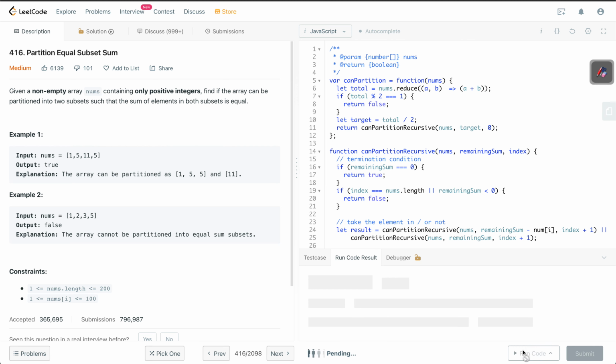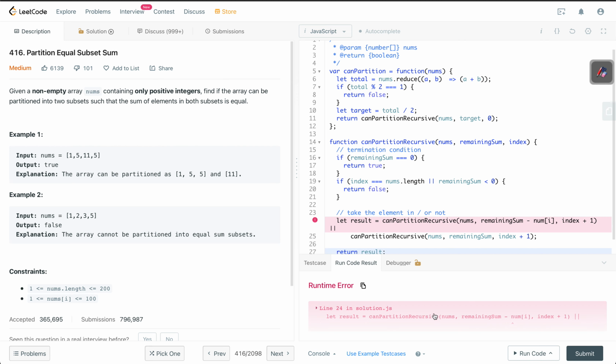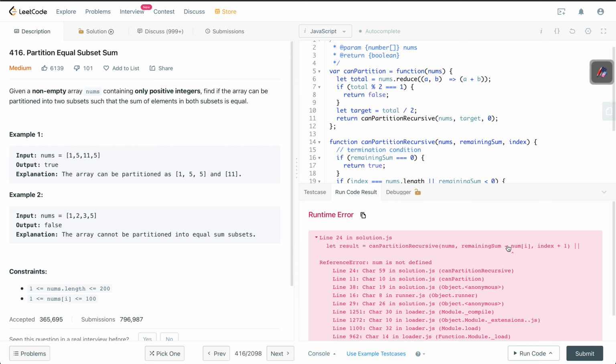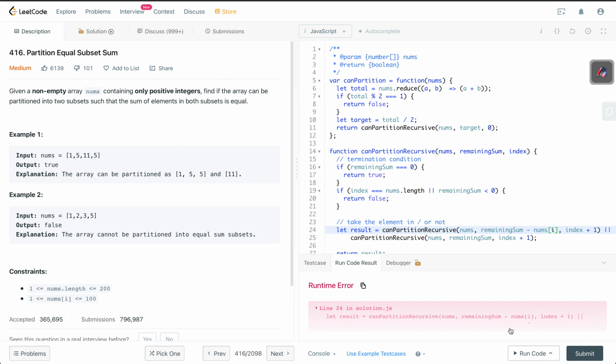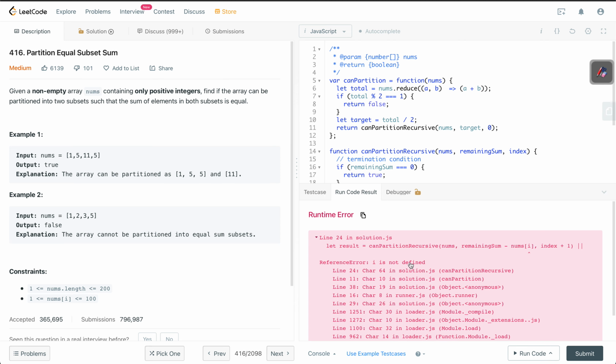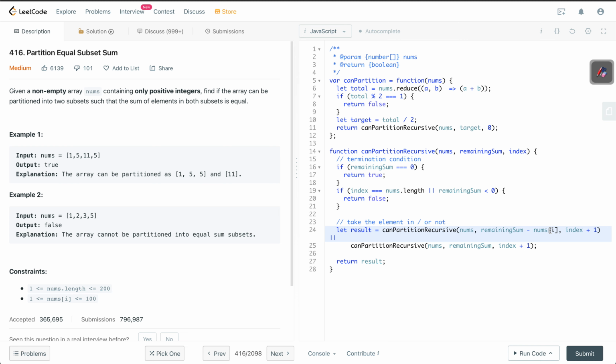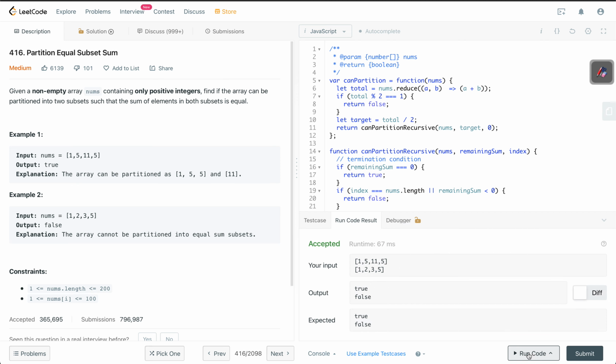Let us see. Some error, must be some, okay, nums. It has to be nums. Another one. Oh, I'm using i there in the place of index. Yeah, that works. Let us see with example test cases. This one also works.